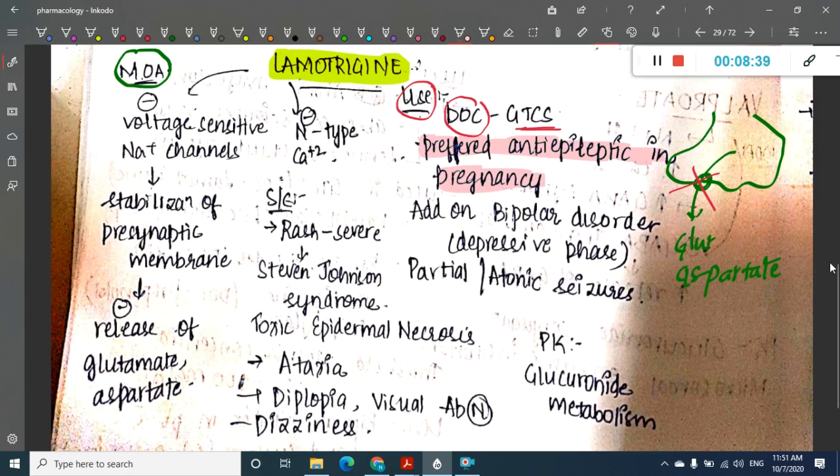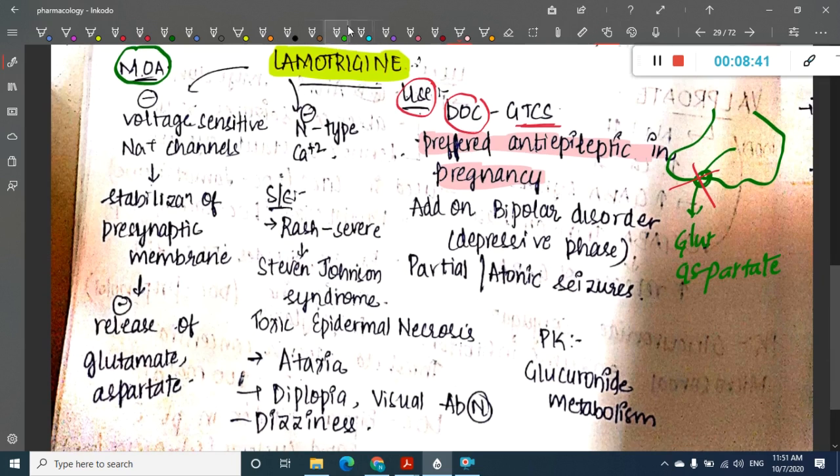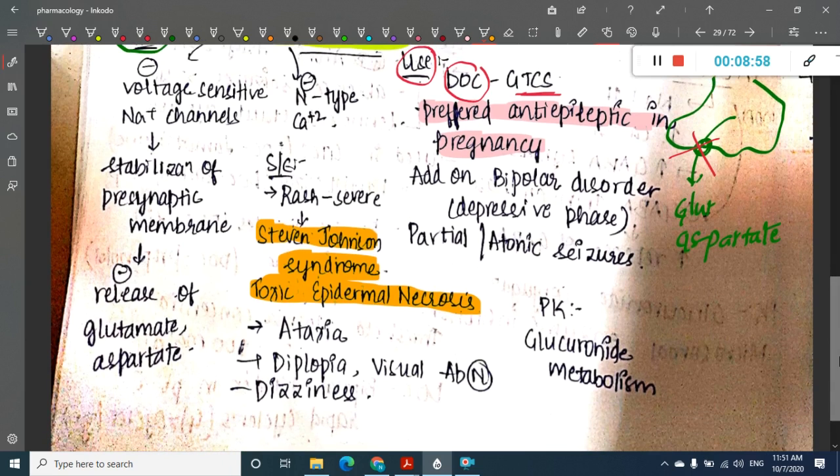Okay, then what are the side effects? Lamotrigine, remember, the most important side effect is rash, which might progress to Stevens-Johnson syndrome, or it might progress to toxic epidermal necrolysis. This is very important. There is rash, and this rash is very severe, and it can progress to Stevens-Johnson syndrome or toxic epidermal necrolysis. The other side effects are, it can also cause ataxia and it can cause visual abnormalities.